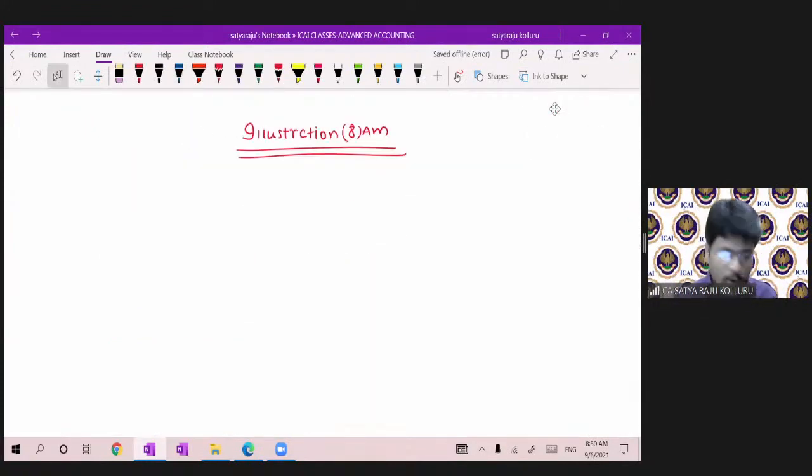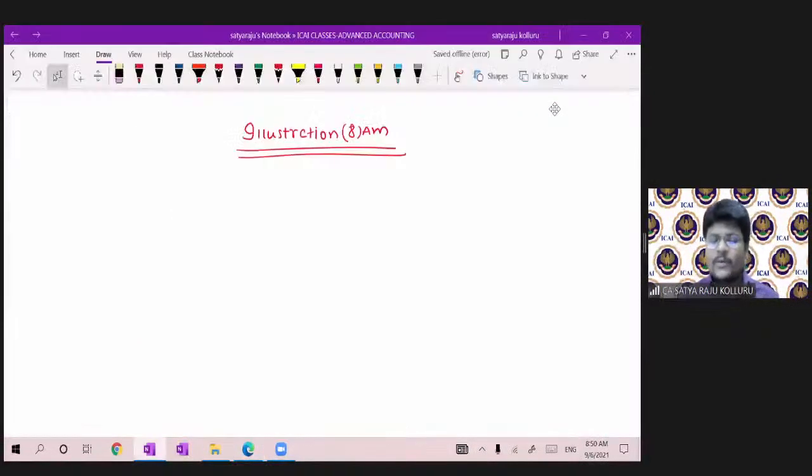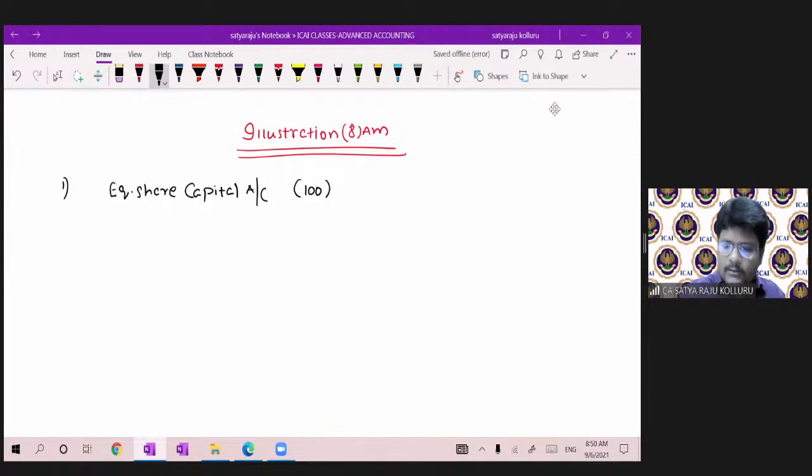Now let us move on with the problem first. The first and foremost thing, subdivision happened. Let us pass the journal entry for subdivision. Number 1. Equity share capital account debtor, 100 rupees face value gone, amount of 10 lakh to equity share capital account.